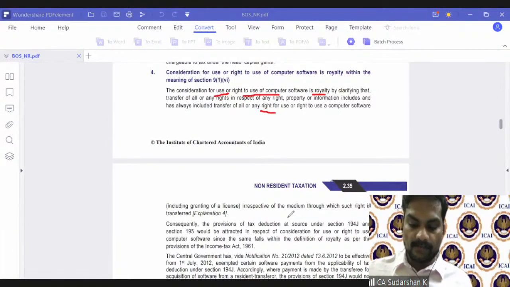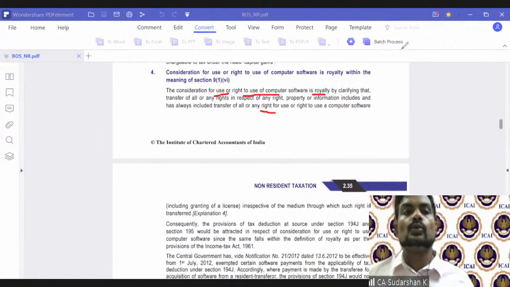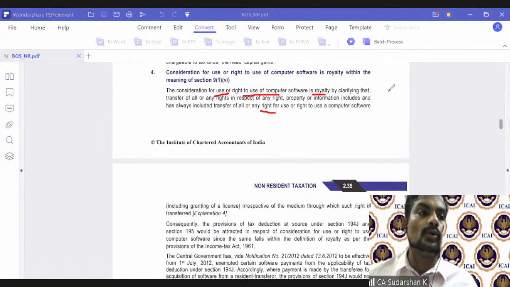So what essentially they are trying to say is, for removal of doubts, that's how Explanation 4 also comes. For removal of doubts, it has been clarified that the transfer of all or any rights has always included transfer of all or any right to use a computer software, including granting of license, irrespective of the medium through which such right is transferred. So essentially what they have done is they have made it very wide, to ensure that even the right to use a computer software will amount to royalty.